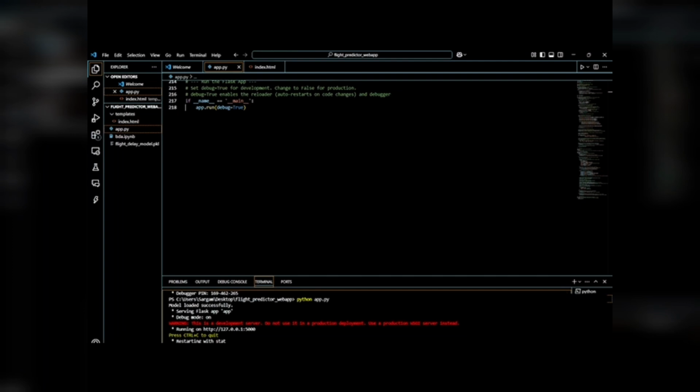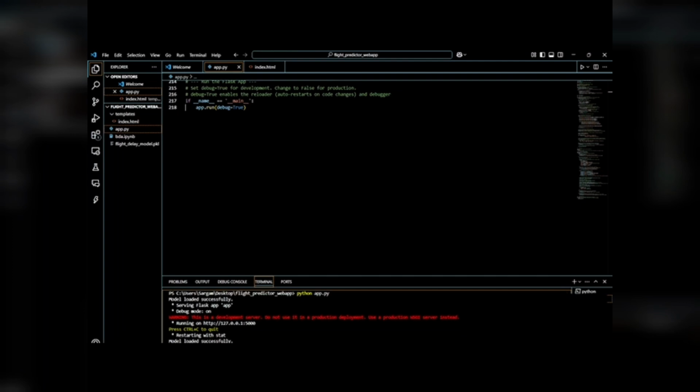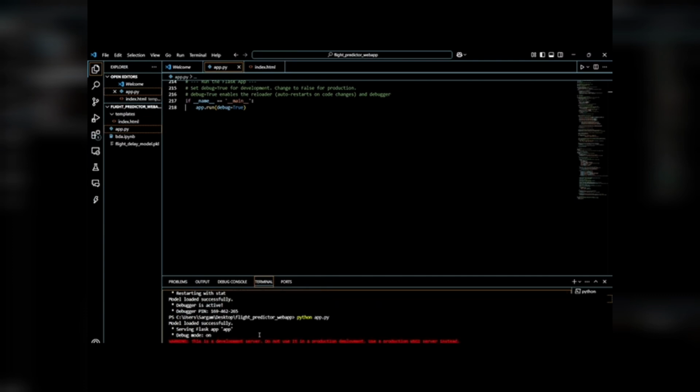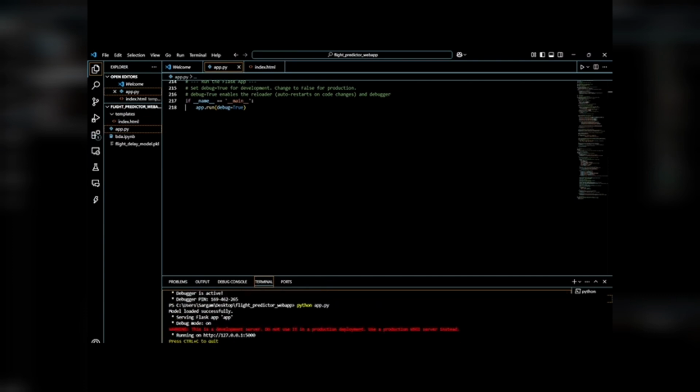For running this web page, we just run the Python file, and our model runs on this web page. So let's open this page. Our page has opened here. Here we give the year as 2003, month as 1, which is January, day as 1, which is 1st January, departure time 5:17, arrival time 8:30.